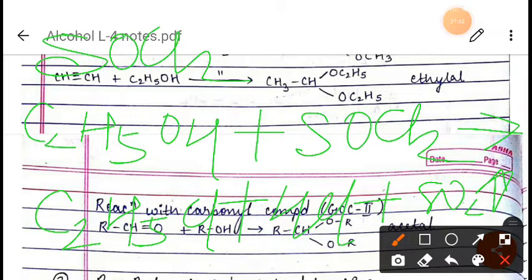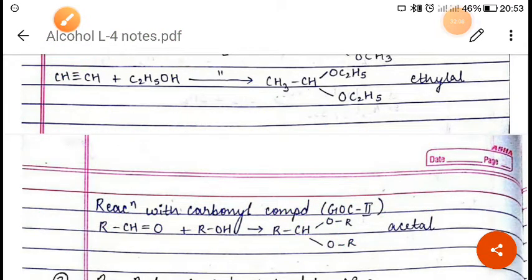Now next is acid dehydration. When we talk about acid dehydration, here we are heating alcohol with a protic acid such as H2SO4 or H3PO4.